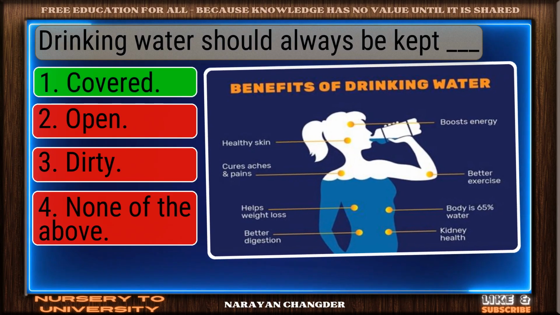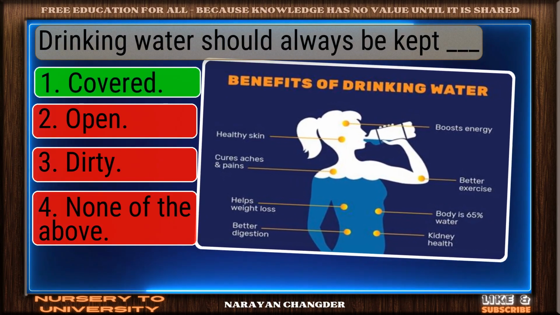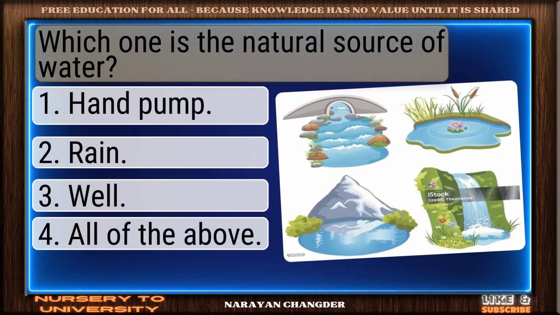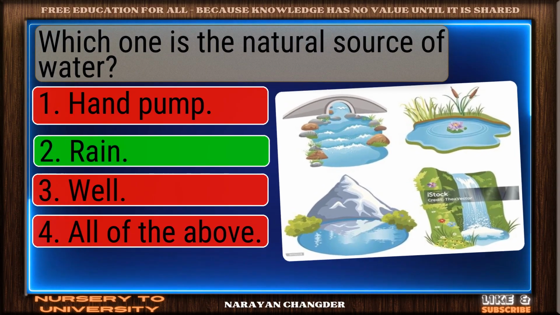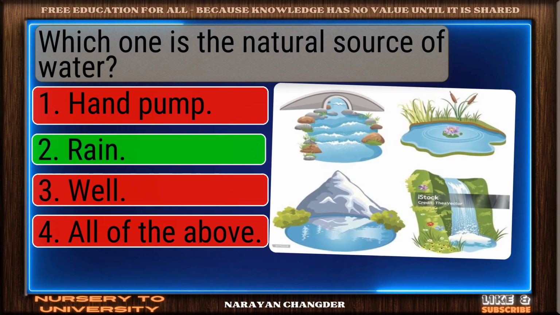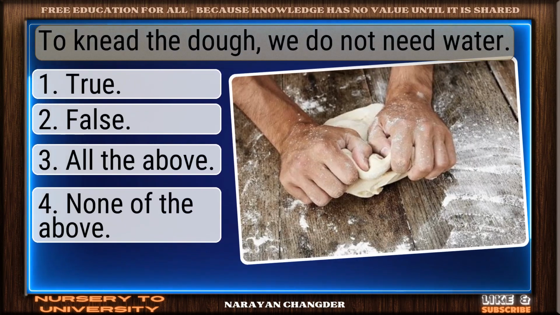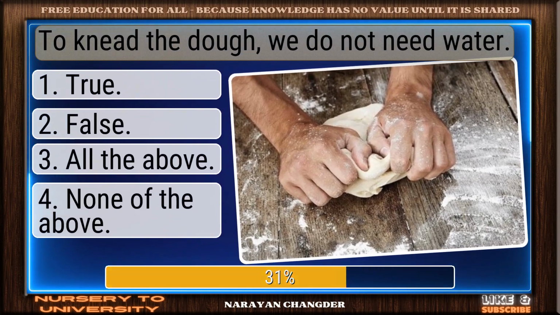Nicely done. Covered is a solid answer. Which one is the natural source of water? Perfect. Rain is the correct choice. To knead the dough, we do not need water.